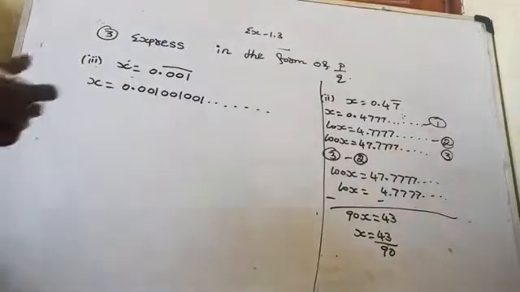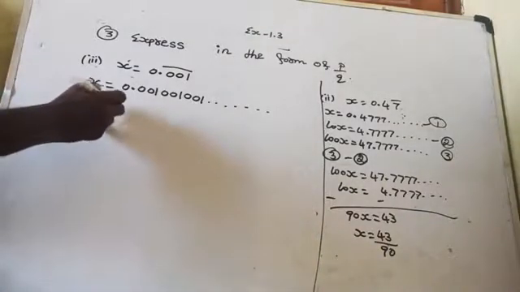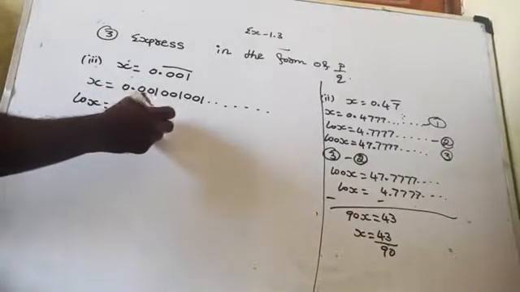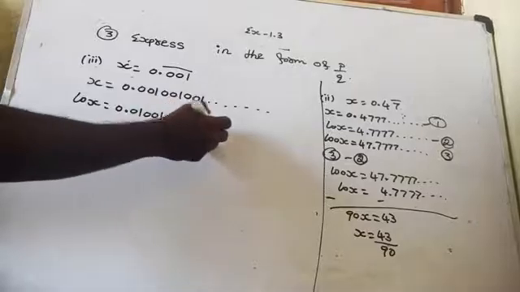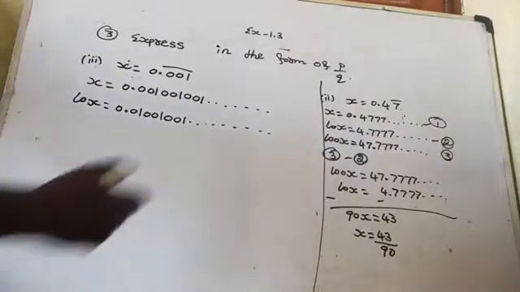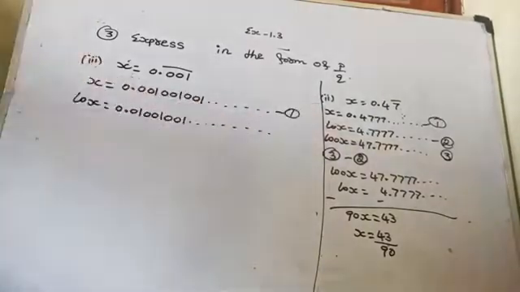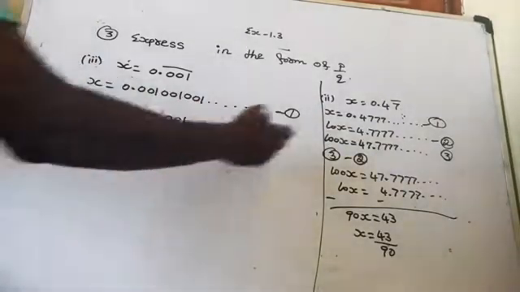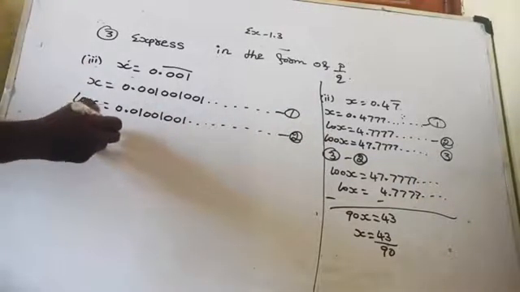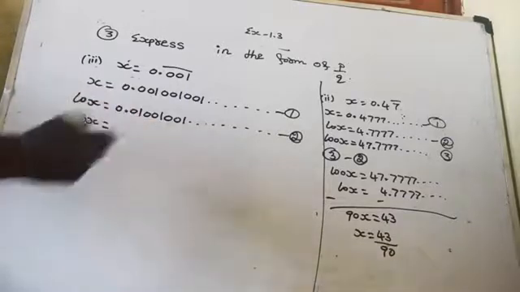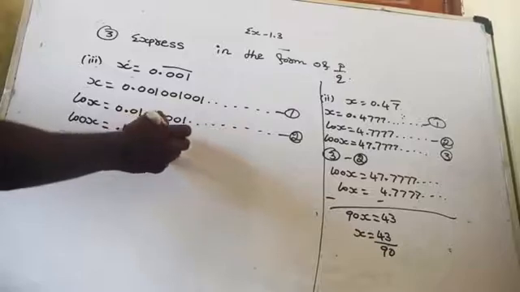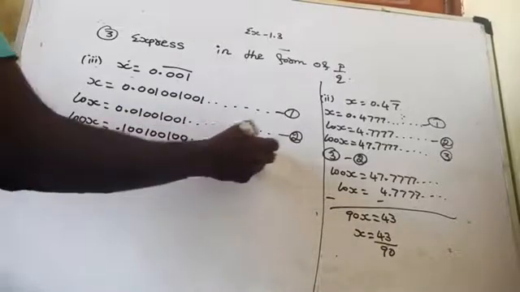Now multiply by 10. So you have to shift one decimal place. Then it will be 0.01, 001, 001 and goes on. Am I right here? Yes. Let it be equation number 1. Then again multiply by 10 with the second equation. So 10 into 10, 100x is equal to, again you have to shift one decimal place. Then it will become 0.100, 100 and goes on. Let it be equation number 3.